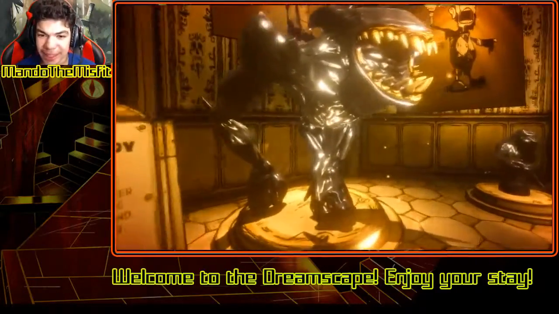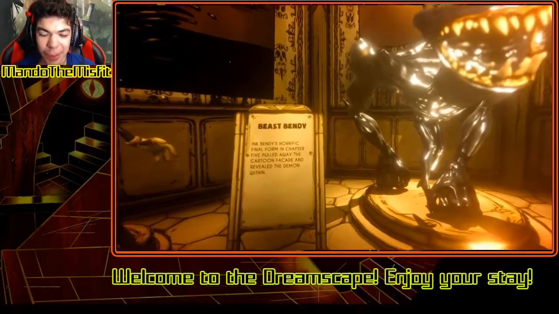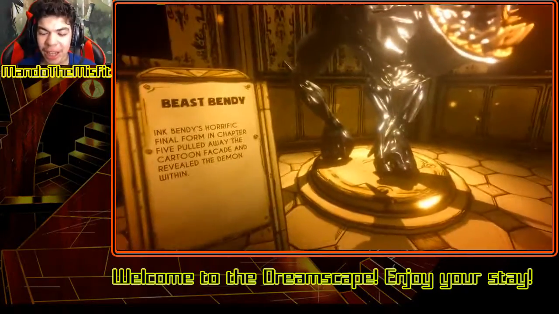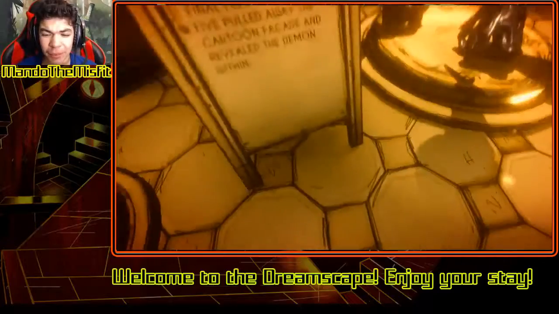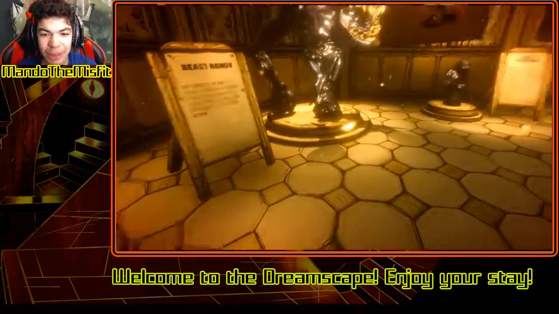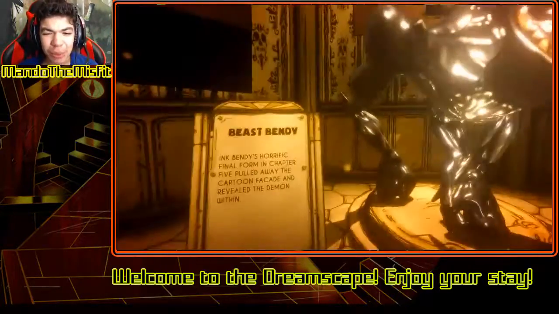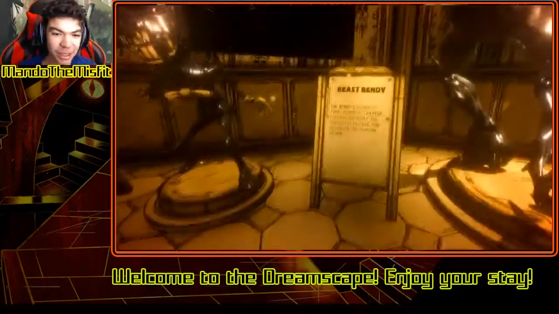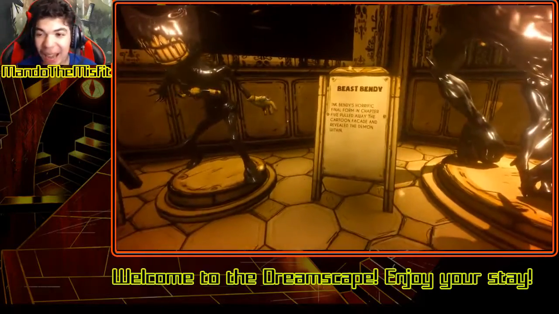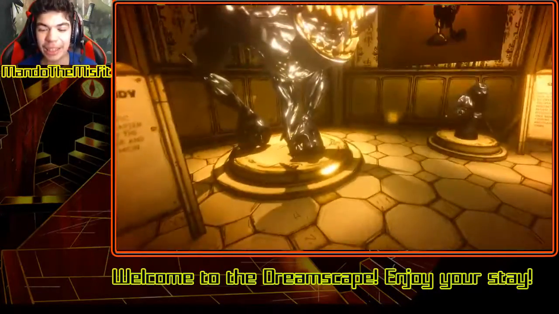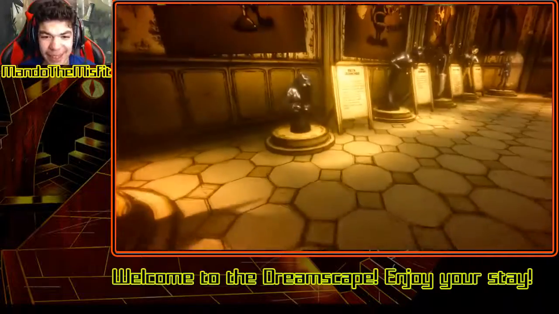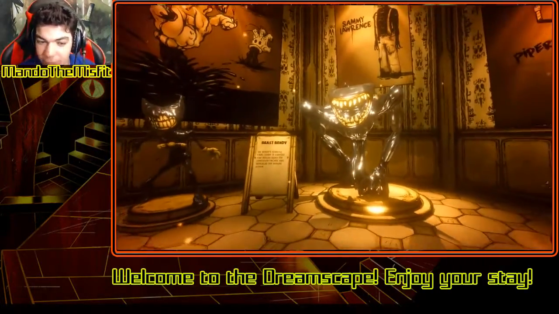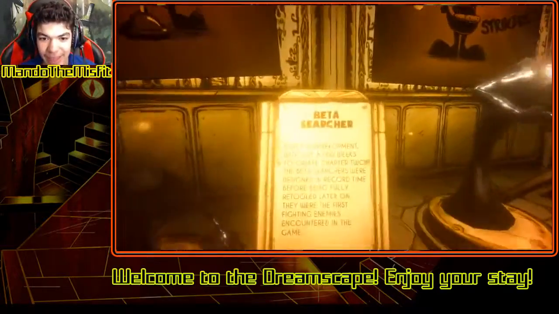And I was hoping the boss, or at least with Beast Bendy, I was hoping the boss would be a bit more like the Boris one, where we had to fight Boris, and then when we fought Boris, you had to make something. I was hoping that would be the case, but then it ended up being like, oh, you pull levers and you have to have him run into things, and it just ended up being a bit boring. But I still liked the conclusion. It was pretty cool.